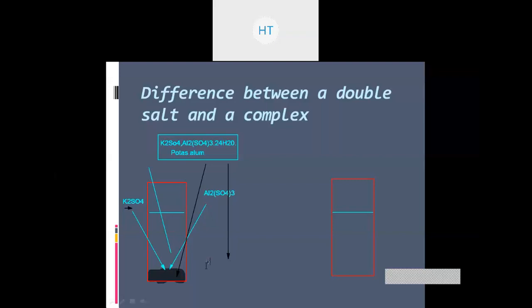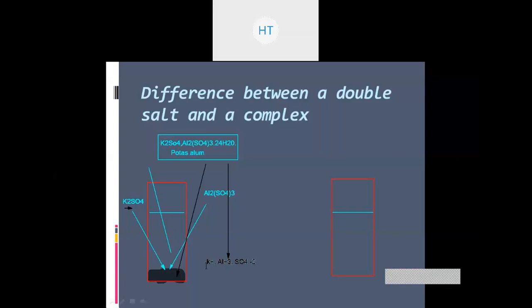Once we put it into water, it will give me potassium ions, aluminum ions, and sulfate ions, all of these ions in the solution where you have added potash alum.